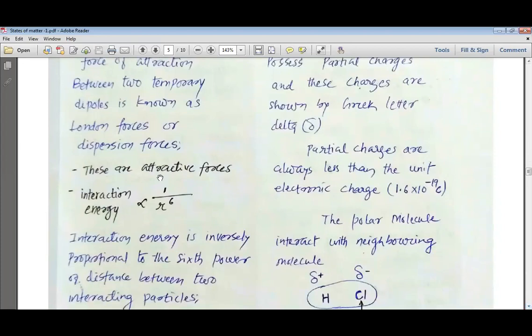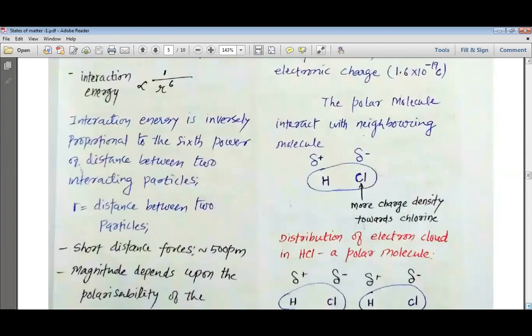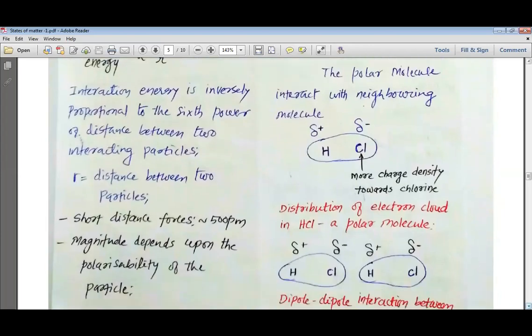These London forces or dispersion forces are attractive forces, and their interaction energy is inversely proportional to the distance between them, r to the power 6. So this is how, my dear students, interaction energy is inversely proportional to the sixth power of the distance between the two interacting particles. r is the distance between the two particles.